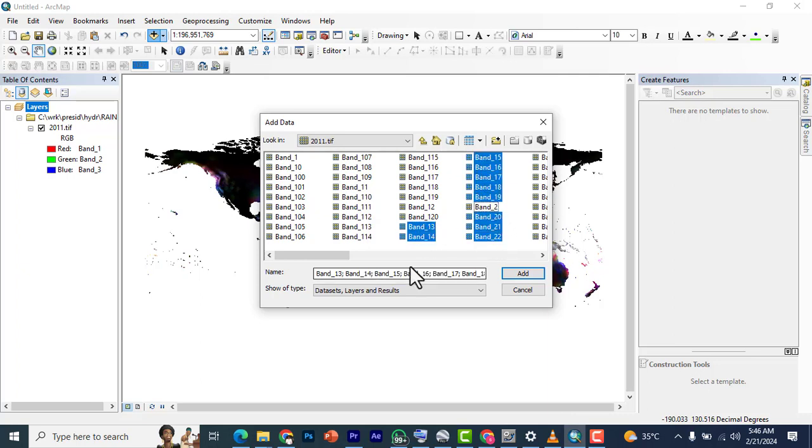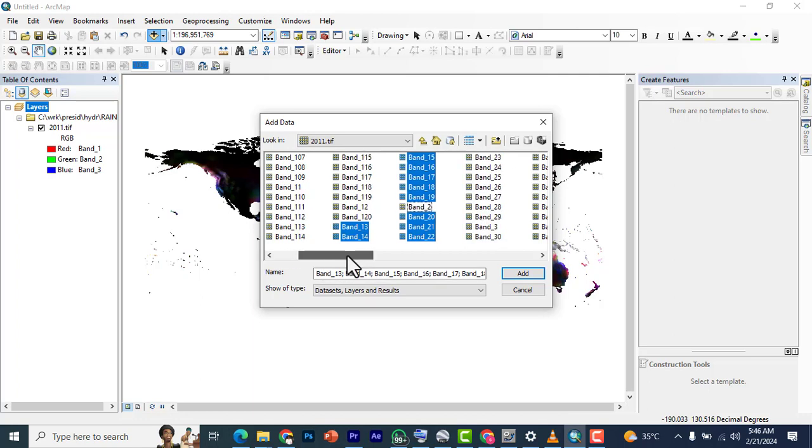We remove band 2 because band 2 is part of 2011, sorry. So we made a selection of 12 bands, 1, 2, 3, 4, 5, 6, 7, 8, 9, 10, 11, 12, representing January to December of 2012.